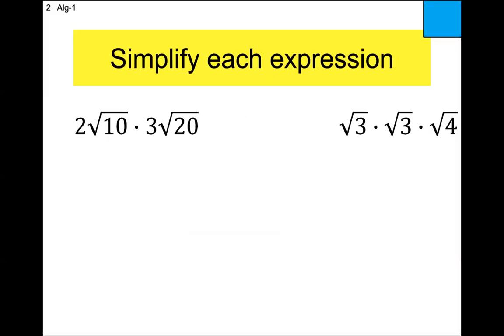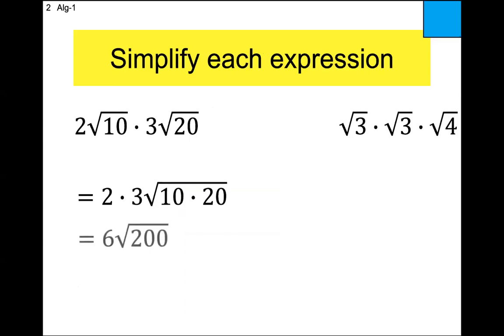All right, so let's do these two together. These are two separate problems. On the left side, we have 2 root 10 times 3 root 20. So following the rule, outsides with outsides, insides with insides, that would be 2 times 3 and 10 times 20. All right, we can do that. 2 times 3 is 6. Let's see, 10 times 20 is 200.